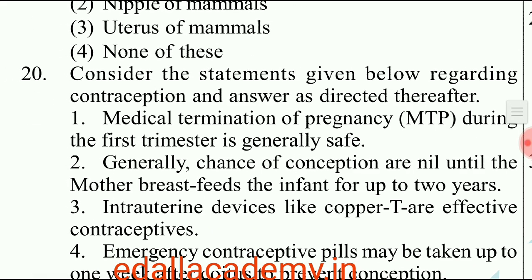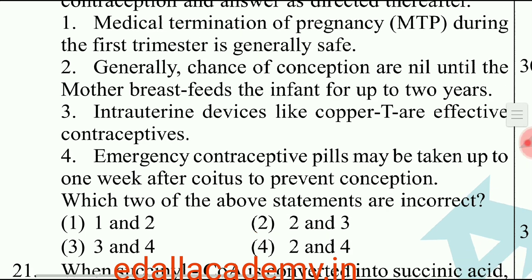Question number 20. Consider the statements given below regarding contraception and answer as directed thereafter. Here, 4 statements are given regarding contraception. From those, which 2 of the statements are incorrect? The second and fourth statements are incorrect about contraception. So the correct option is 4.